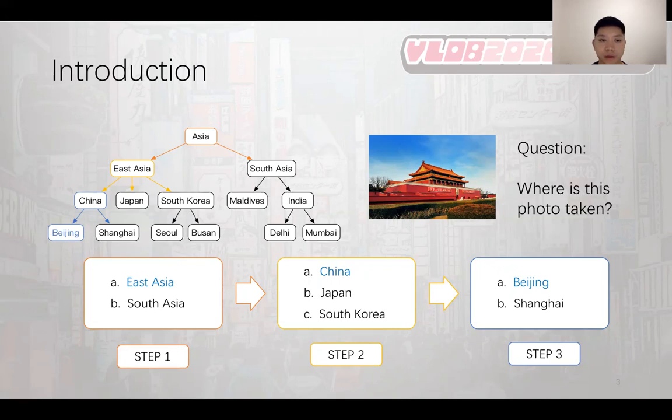According to the answer, the right one is East Asia. We then show questions about East Asia and show three options, China, Japan, South Korea. Finally, we ask questions at node China, show two options, Beijing, Shanghai, and get the final answer, Beijing. Thus, we totally asked three questions.